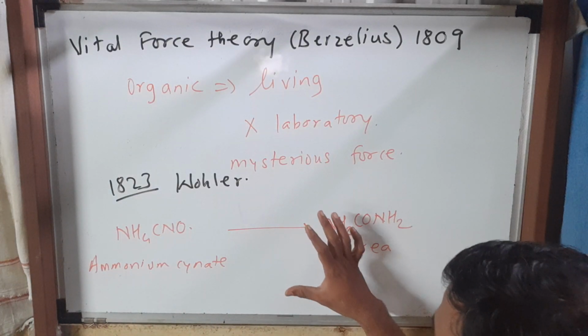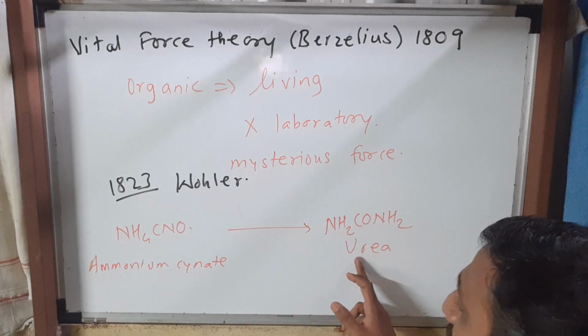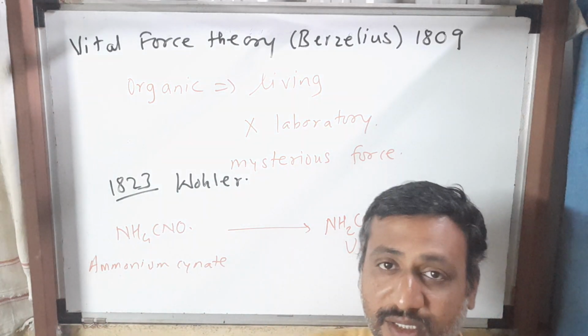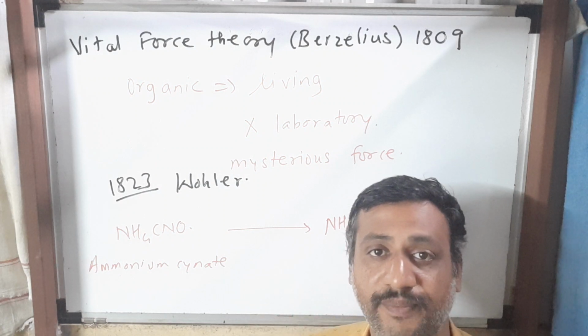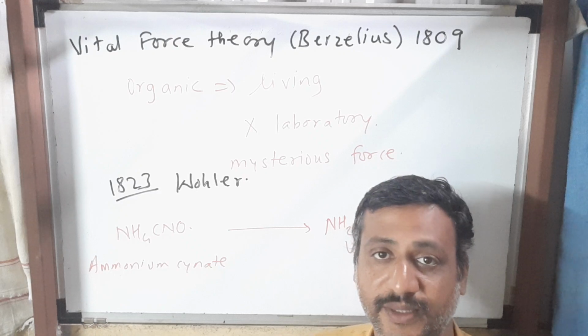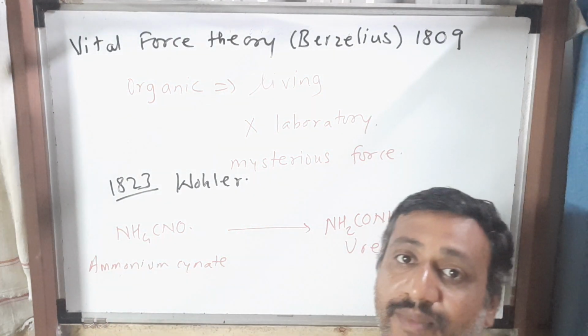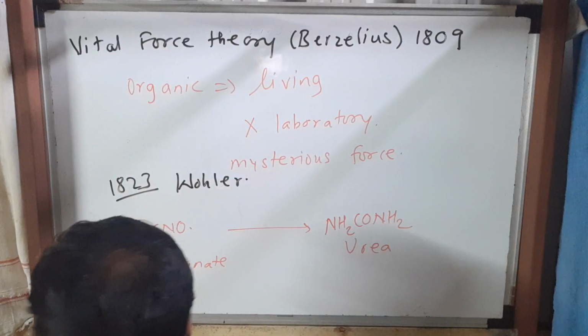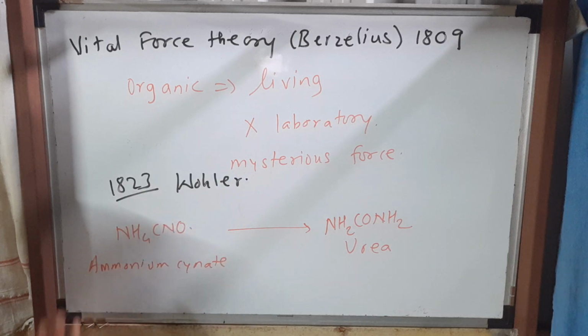But the scientist Wohler synthesized the organic compound urea. We know that the urine of animals consists of urea, which is organic in nature, but that urea can be synthesized in a chemical laboratory. That artificial synthesis was carried out by Wohler.